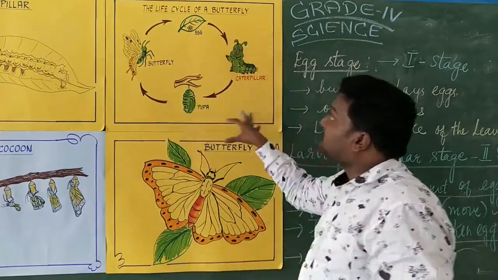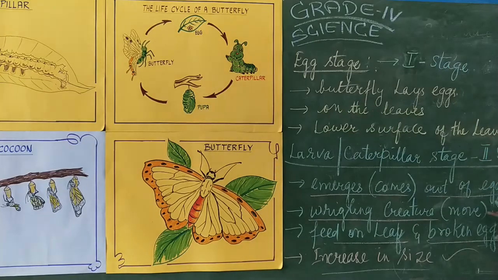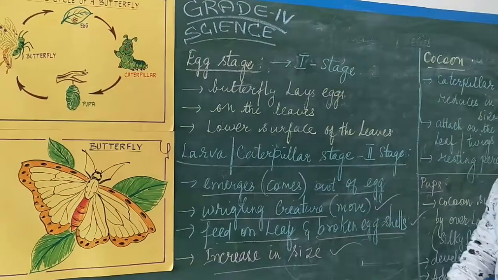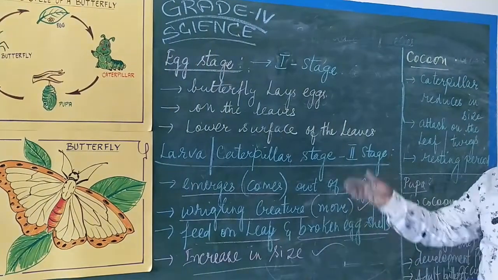So this is the life cycle of the butterfly, and I have written the points in a simplified way. See to it that you are taking them down in your classwork notebook and drawing this diagram.